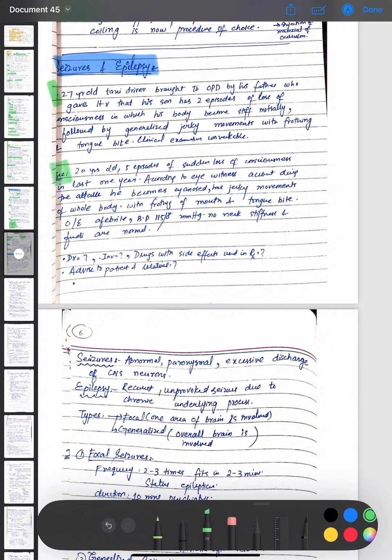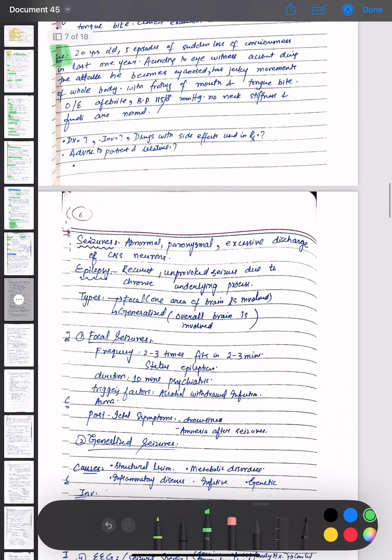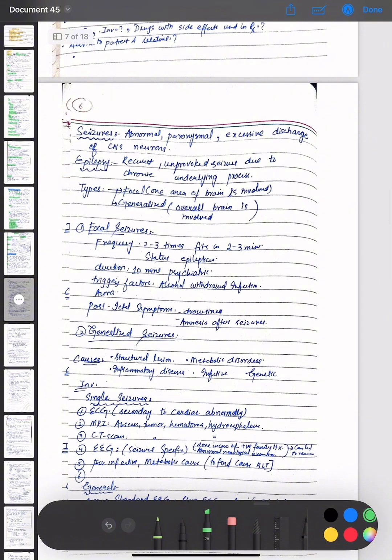On examination, he is afebrile, BP is 115 per 70 mm of Hg, there is no neck stiffness, and fundi are normal. So the diagnosis, investigations, the drugs with side effects used in treatment, and advice to patient and relative. First we will define seizures and epilepsy.